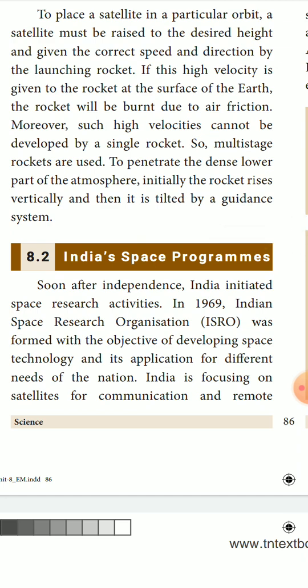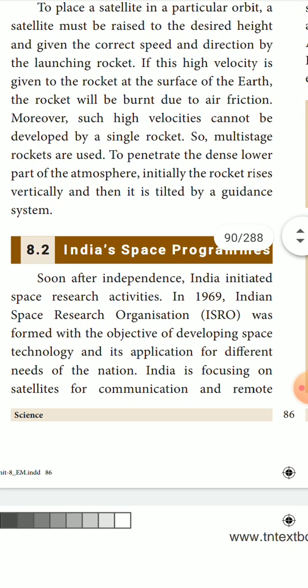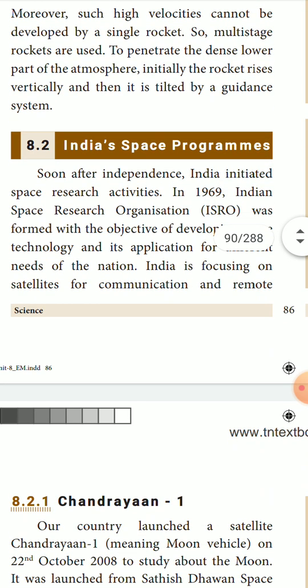In this, high velocity is given to the rocket at the surface of the earth. The rocket would burn due to air friction. Such high velocities cannot be developed by a single rocket, so multi-stage rockets are used to penetrate the dense lower part of the atmosphere. Initially, the rocket rises vertically and then is tilted by a guidance system. First it always goes vertically, then after completing a certain distance, it tilts as planned.